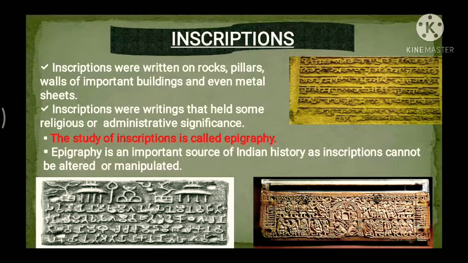All these things were inscribed. Now sometimes what happened, guys, a king would also mention his personal achievements in these inscriptions. Which kings they have defeated, what their personal achievements in life were, what they have done, so that people will come to know about them even after their death. They would become famous. All these things they used to engrave on different pillars and walls in the form of inscriptions.